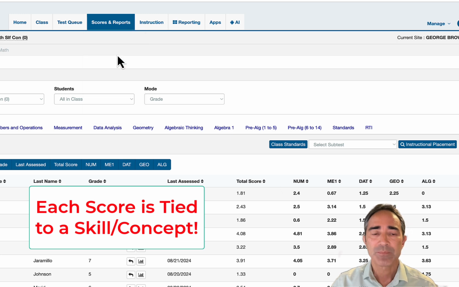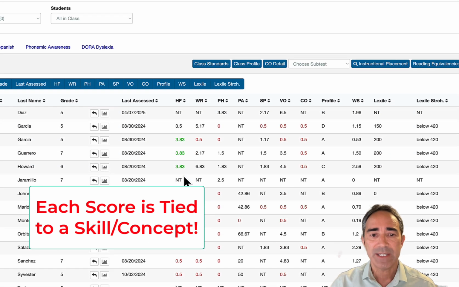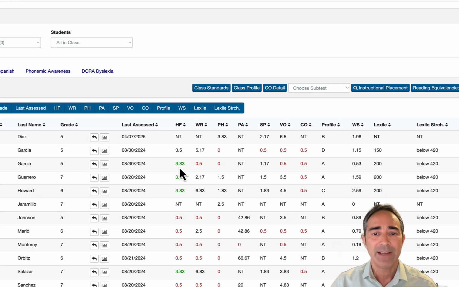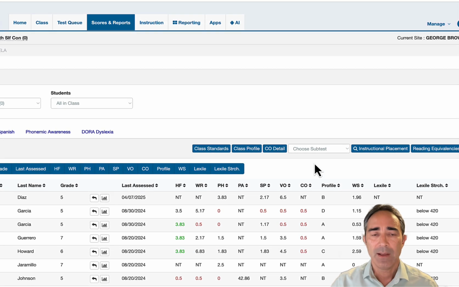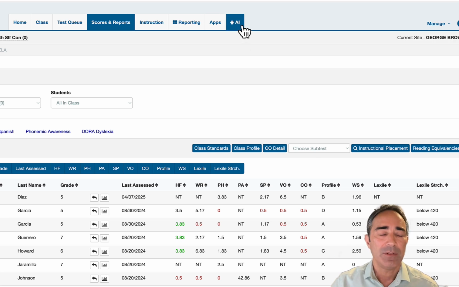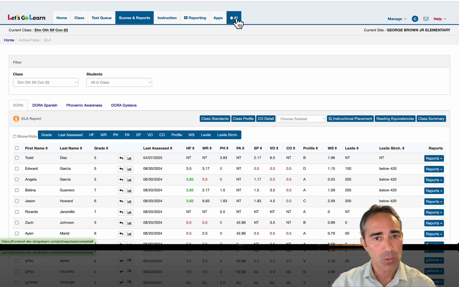For AI, you need good data, right? If you just give AI some very vague data, and this is the reading assessment data, there's 7 subtests and math has 44. If you give it vague data, it's going to give you a very nice sounding output, but it's not going to be accurate. So I have scores. Let's jump into the AI assistant.